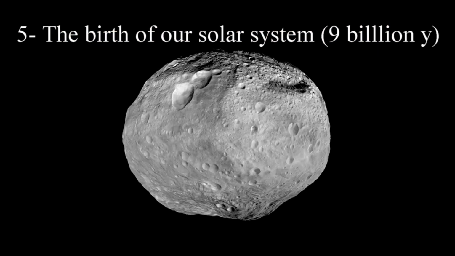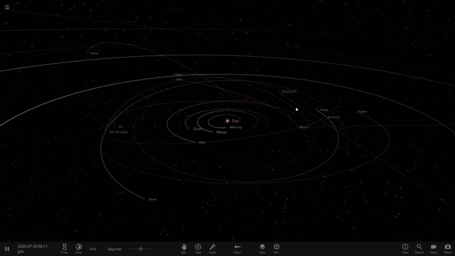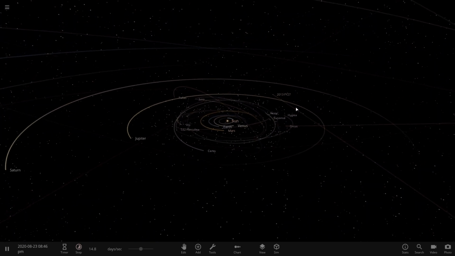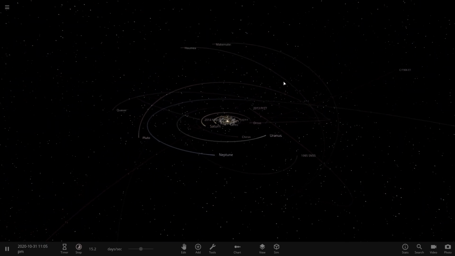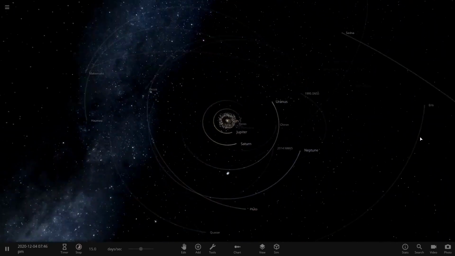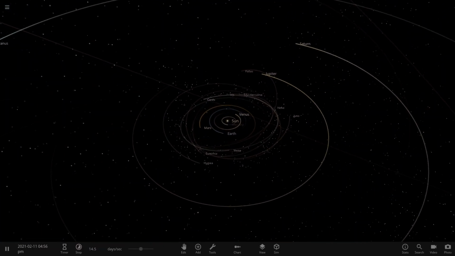comets, and asteroids. And that gives us the solar system that we live in today, that consists of our star, the sun, and everything bound to it by gravity. The planets Mercury, Venus, Earth, Mars, Jupiter, Saturn, Uranus, and Neptune, dwarf planets such as Pluto, dozens of moons, and millions of asteroids, comets, and meteoroids.